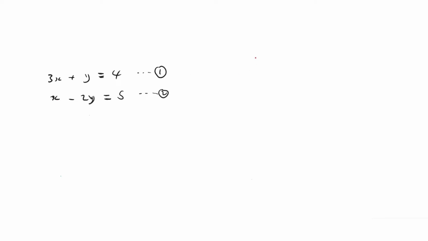So for instance, in one equation I have 3x, in equation 2 I have x. If I add or subtract these two, I'm still going to be left with something. So if I want to eliminate x, it's very clear that I need to multiply equation 2 by 3, so that it becomes 3x. Then I have 3x on equation 1 and 3x on equation 2, and I can subtract. That's strategy number one.